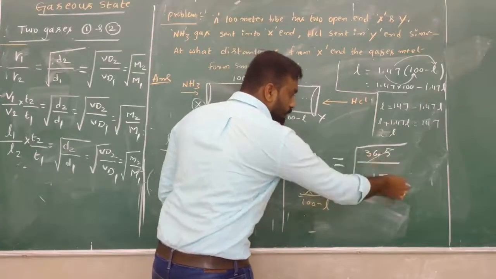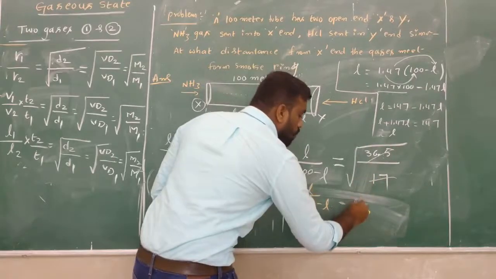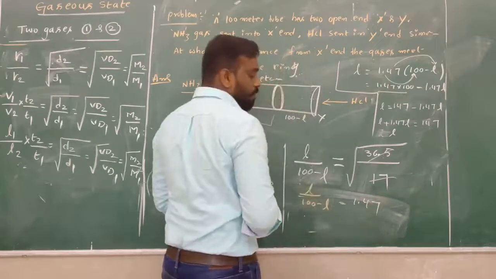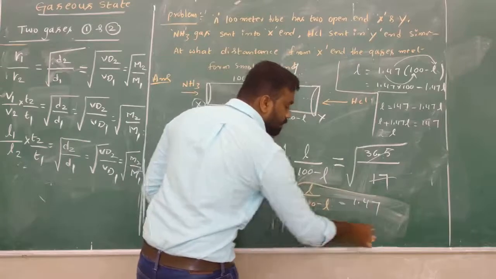Do the division, then take the square root. It will be 1.47. Again, make it into the simplification.